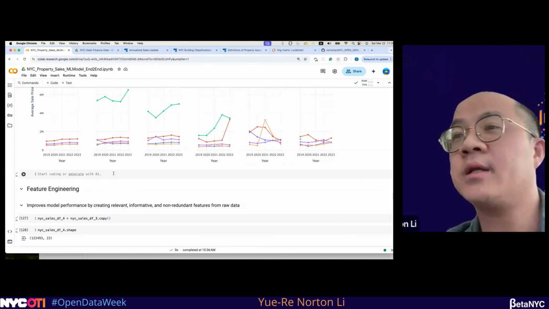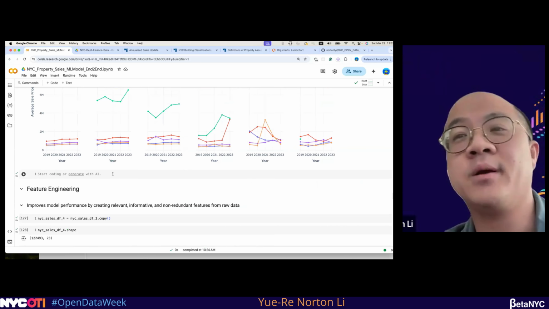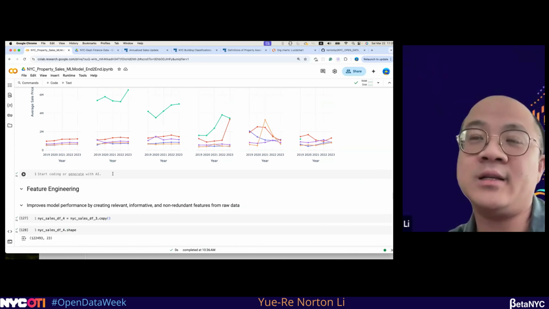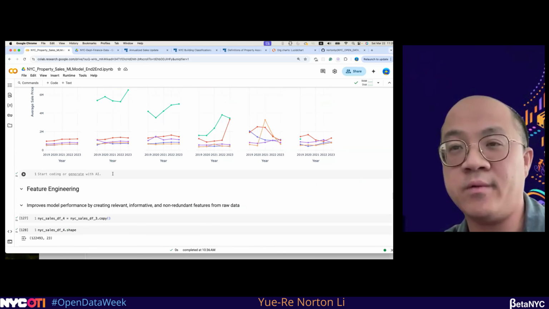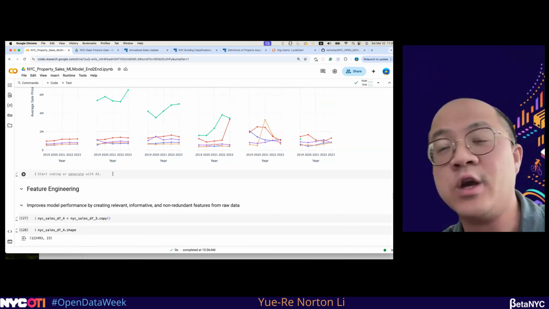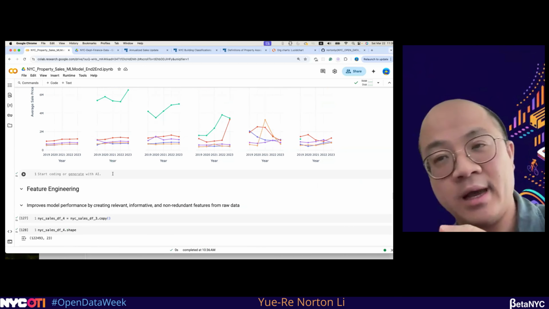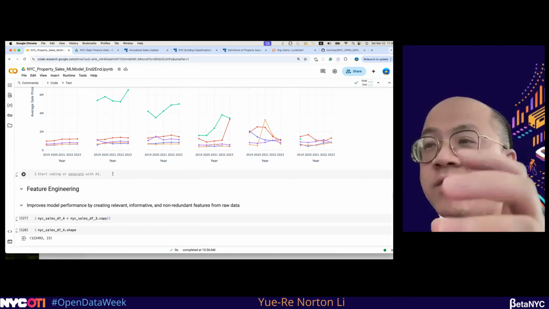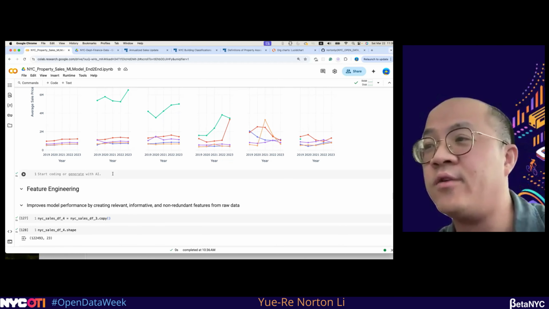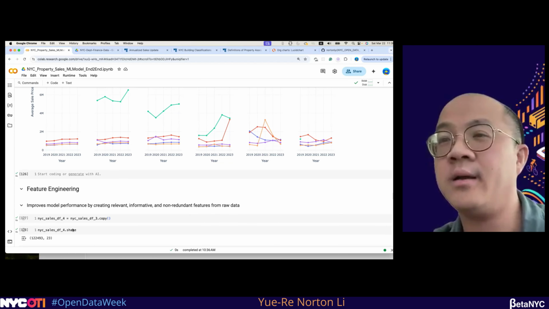That was the data visualization, and the next thing is this. All of the data is there, but in order to get into the machine learning part, we need to do some feature engineering. Feature engineering improves model performance by creating relevant, informative, and non-redundant features from the raw data.